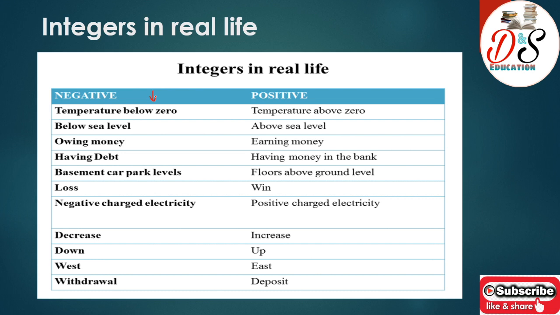Below 0 degree Celsius, that is -1, -2, -3 degree Celsius, these all represent negative integers. If the temperature is above 0, then it represents a positive integer.